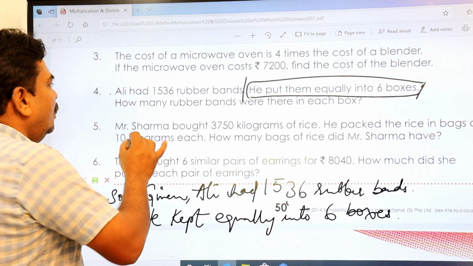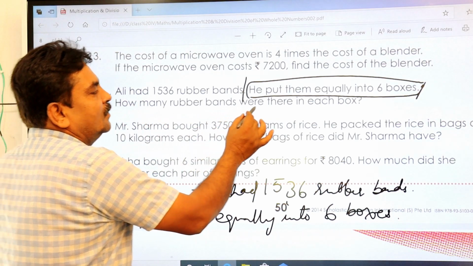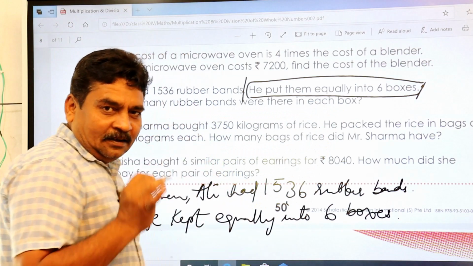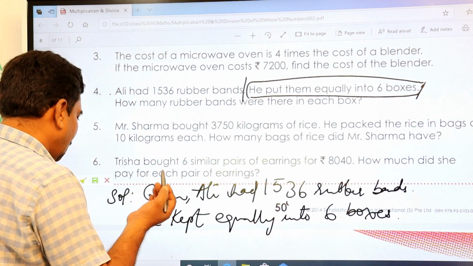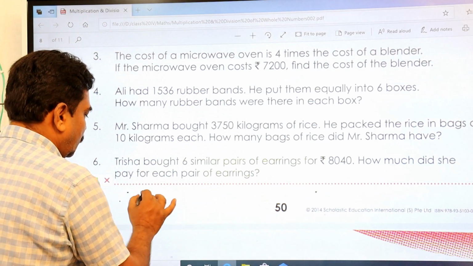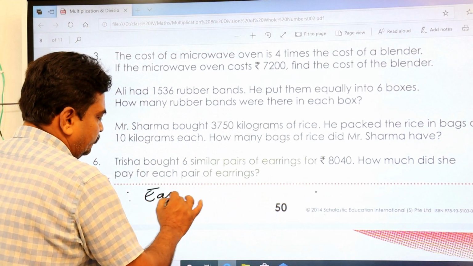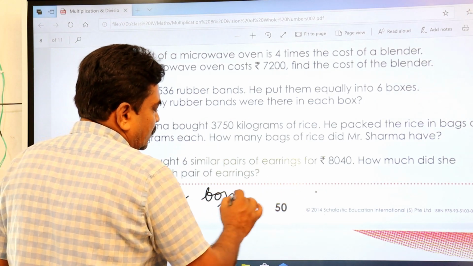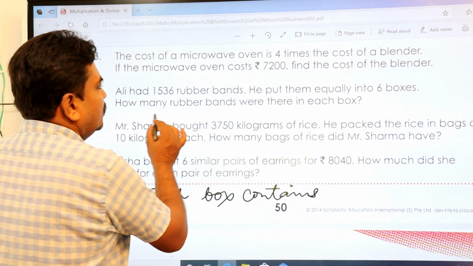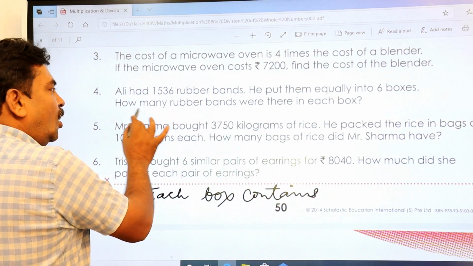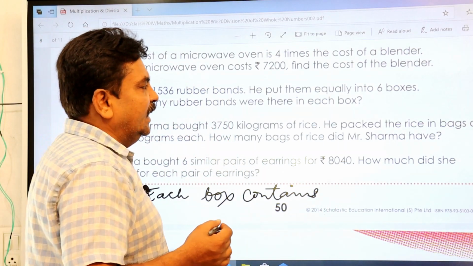Now we'll go to this one. How many rubber bands were there in each box? Therefore, each box contains, write down the third line. The words are given: each box.